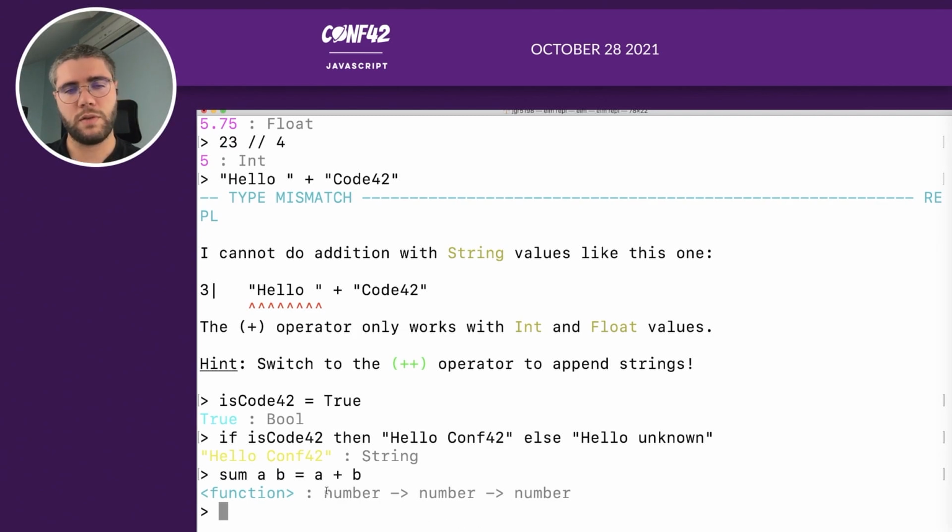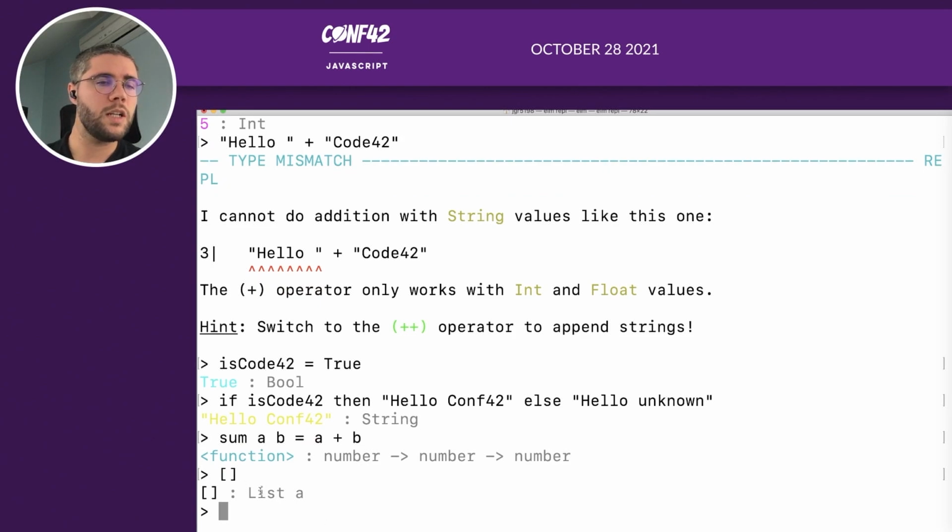If you have a look at the function signature, you can see that it's pretty neat. That means that it's a function which takes one number, another number, and returns a number. So this is a function type signature. What do we miss? So, for example, the arrays in Elm are called list. So it's a list of A. A is like a type variable. It's the compiler saying, okay, it's a list of something, but I don't know yet what is inside. So it's a list of A.